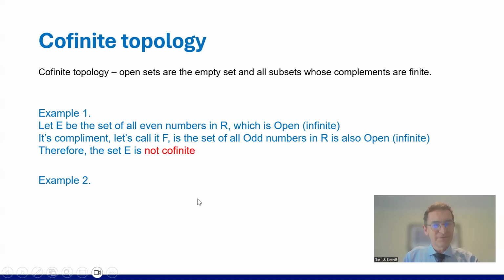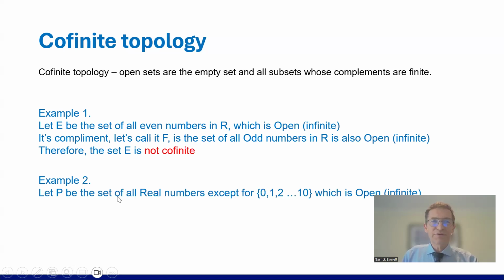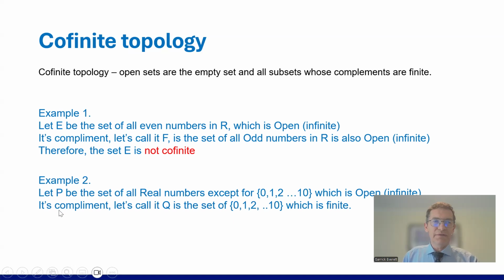Here's a second example. Let P be the set of all real numbers except for 0, 1, 2, 3, 4, 5, 6, 7, 8, 9, 10, which is open. That's infinite: it goes from minus infinity up to not including 0, and from not including 10 up to infinity. So that is open. That's P. Its complement, let's call that Q, is the set 0, 1, 2, 3, 4, up to 10, which is finite.